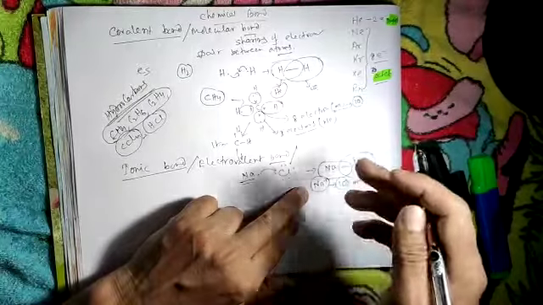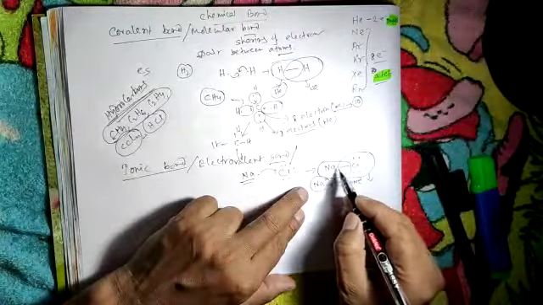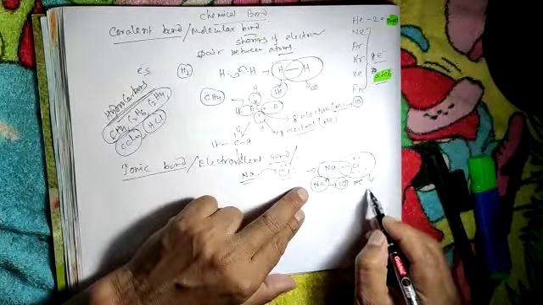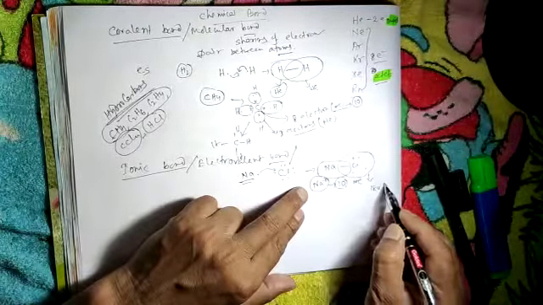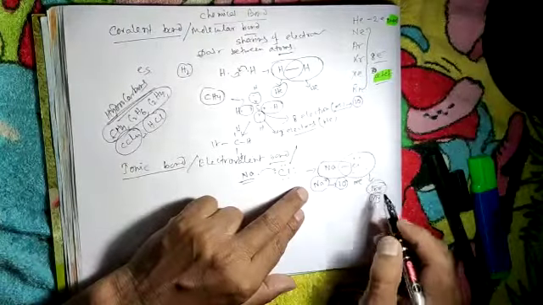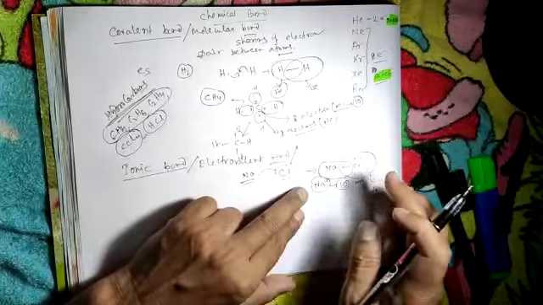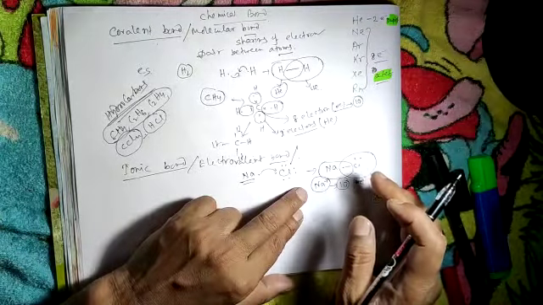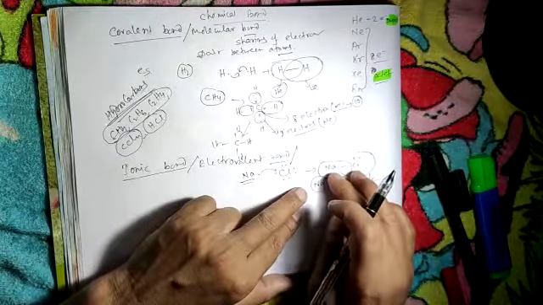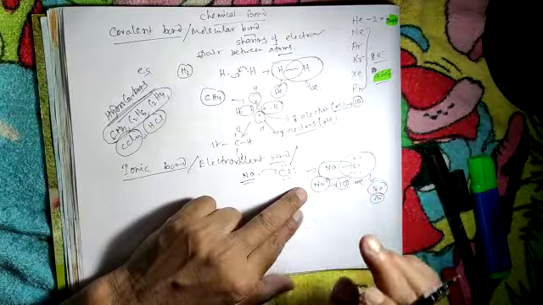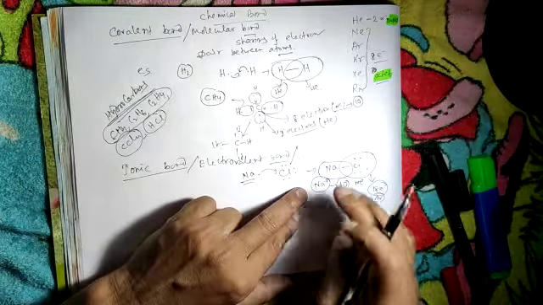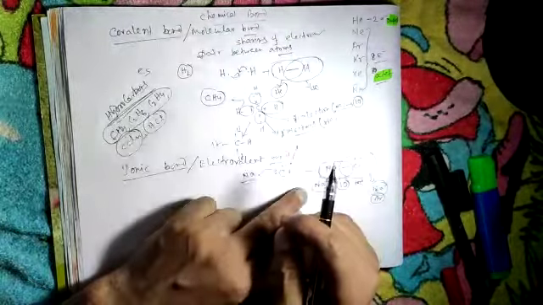After accepting this electron from sodium, chlorine has 18 electrons, that means argon configuration. Now they have attained the noble gas configuration, so this is stable. To attain stability, they form these types of bonds.